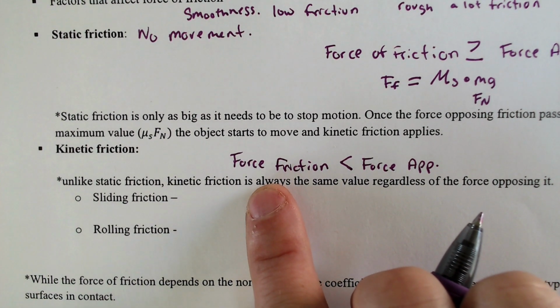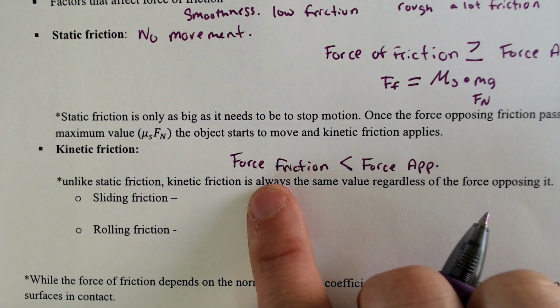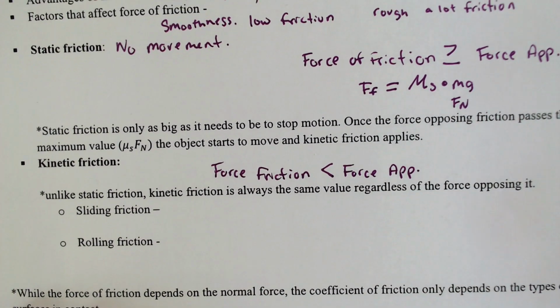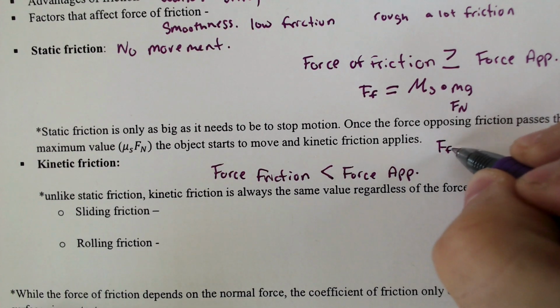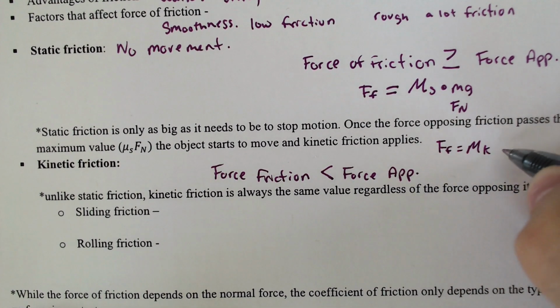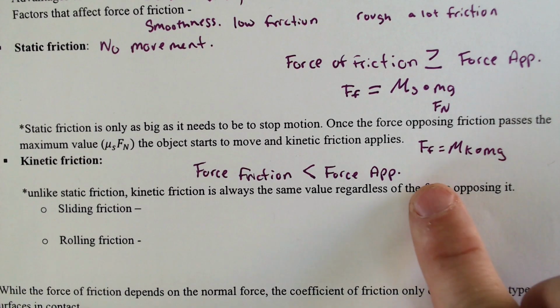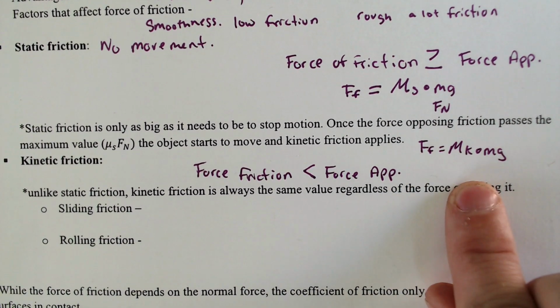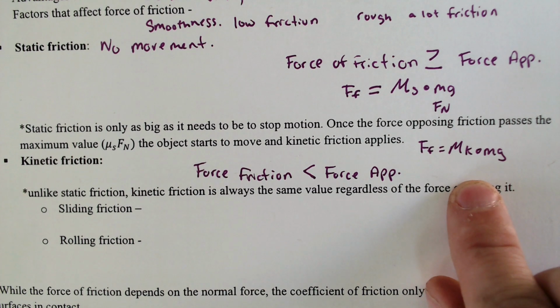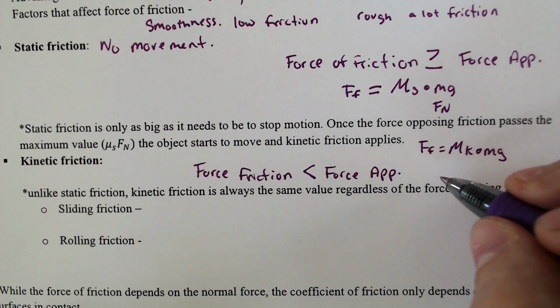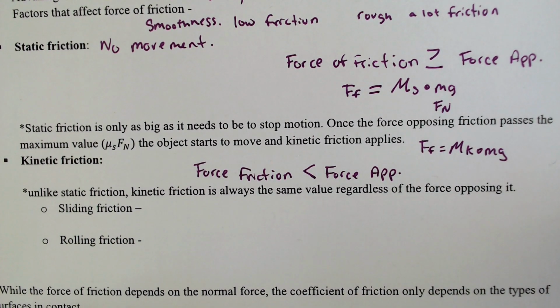Okay? And when that happens, you will have a slightly different formula. They still call it the force of friction. This part's still the same, μk times mg. I think this is a little confusing because this just deals with your force of friction. It doesn't actually deal with how you would do any problems, okay? I like to think of it as what is actually occurring with your object after friction has occurred.